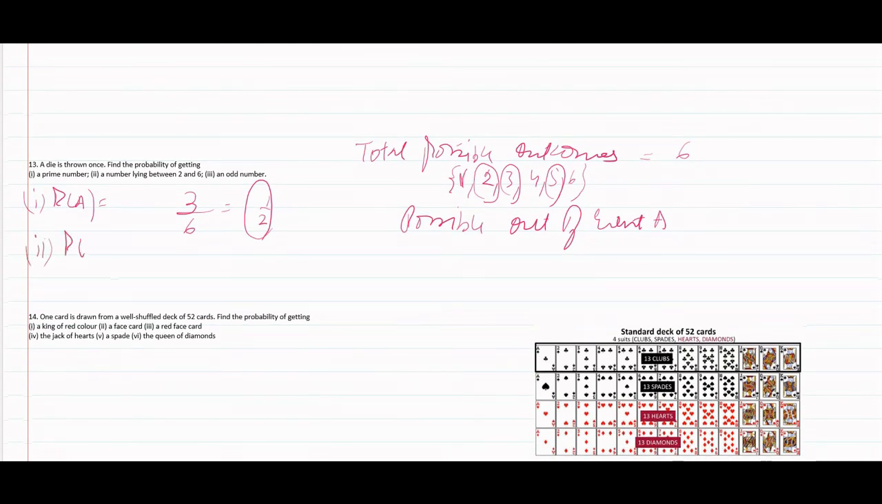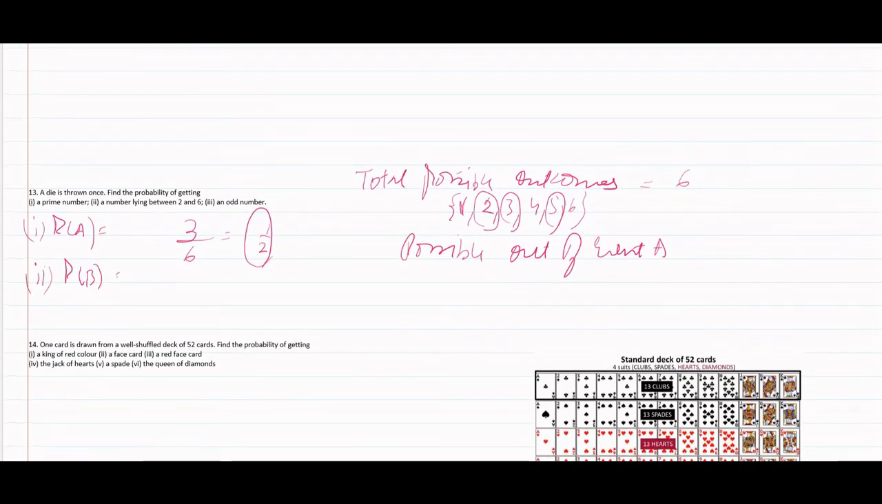Second is the probability of event B, a number lying between 2 and 6. So 2 and 6 are not included. 3, 4 and 5. Here it is not given equal to 2 and equal to 6, so 2 and 6 are excluded. So 3, 4 and 5, total outcomes are already given. Again the possible outcomes of event B come to 3. It gets reduced to 1 by 2.